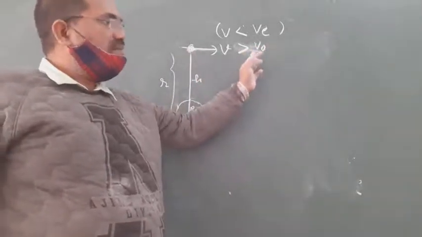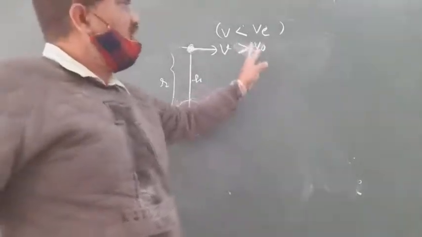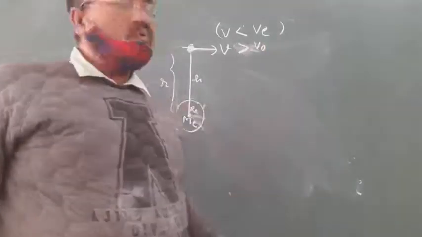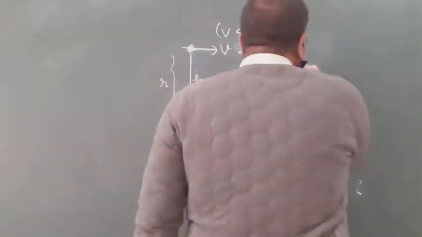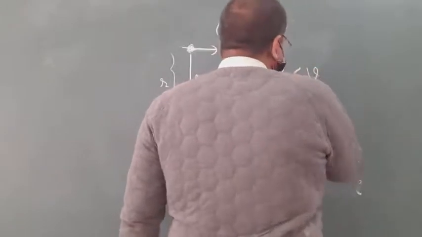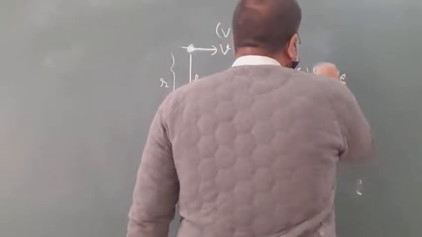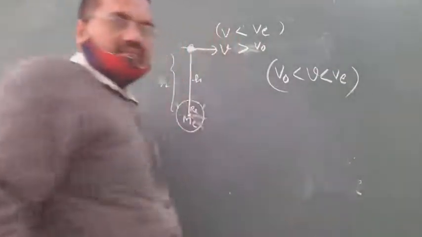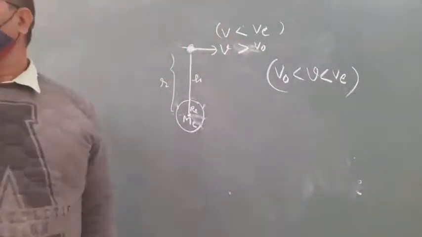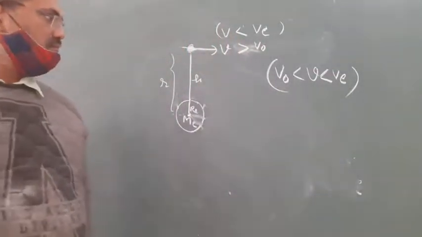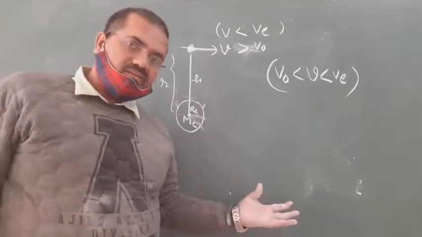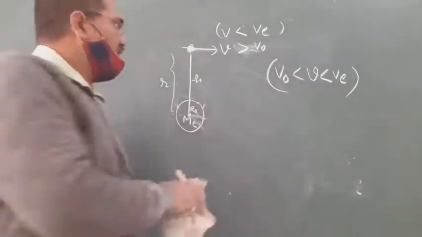V is greater than orbital velocity but less than escape velocity. So you can write here v is greater than v naught but less than v escape. Then what will be the path? Let's check out.